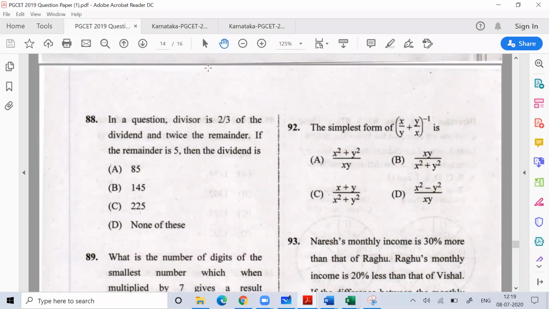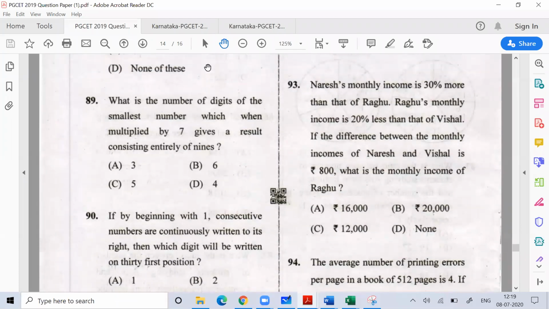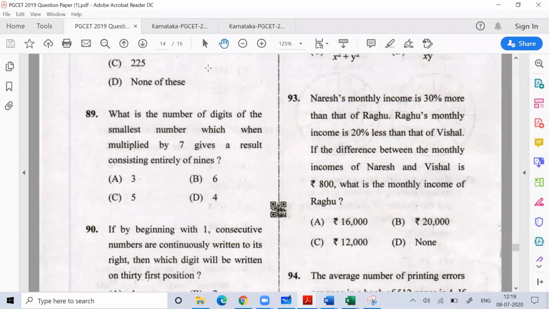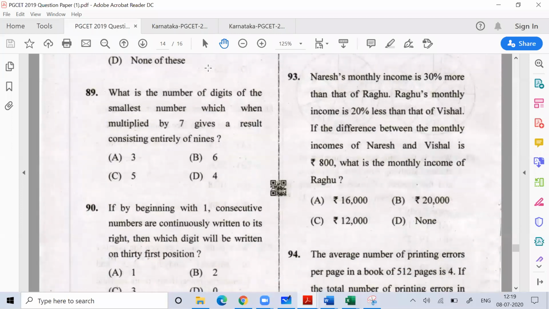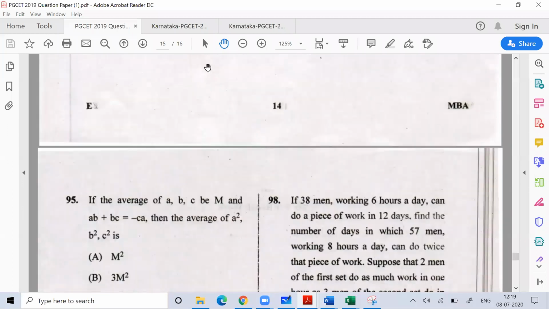Then 88, we did, very easy. 89 is again easy only. It's more of a logical question. If you can try, it's a very easy question. 90 is more of a logical reasoning kind of question. 91 we did, very easy. 92 we did. 94 we did.